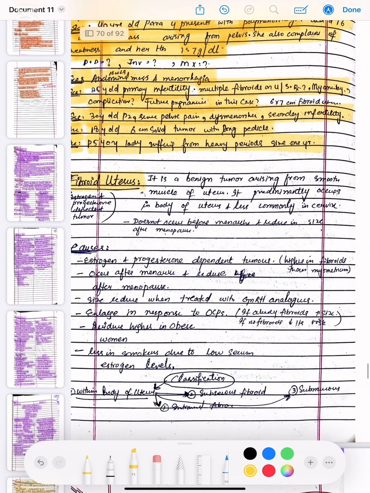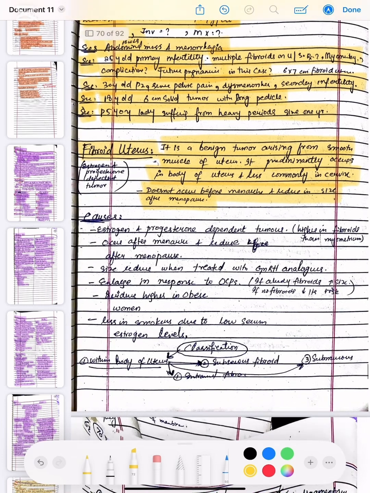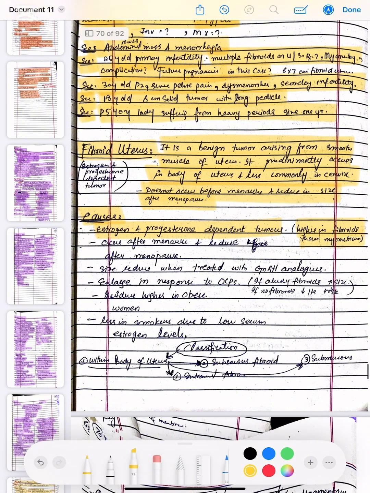It is a benign tumor arising from the smooth muscles of the uterus. It predominantly occurs in the body of the uterus and less commonly in the cervix. It does not occur before menarche and it reduces in size after menopause. Now, the causes of fibroid uterus: they are estrogen and progesterone dependent tumors, with receptors higher in fibroids than myometrium. Then it occurs after menarche and reduces after menopause, and the size reduces when treated with gonadotrophin releasing hormone analogs.